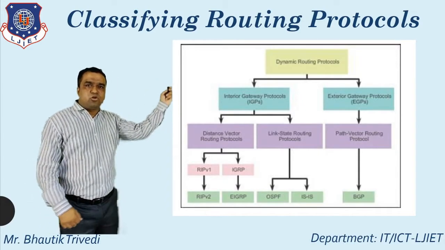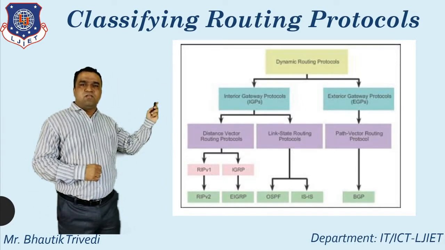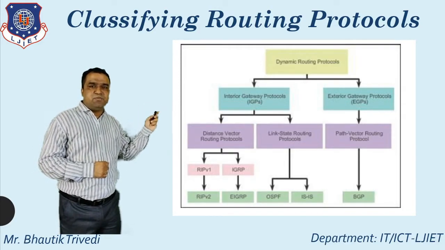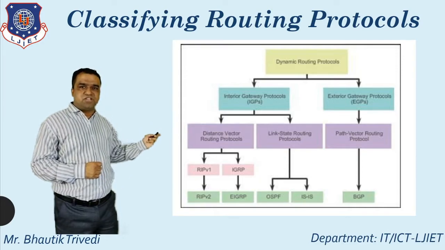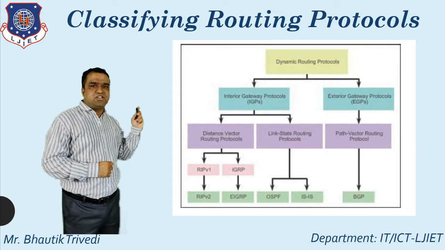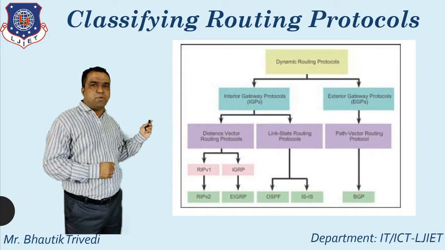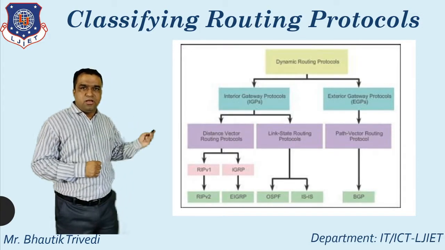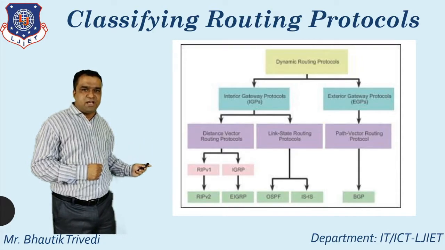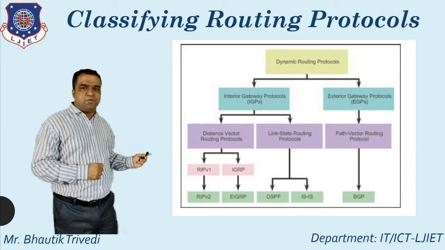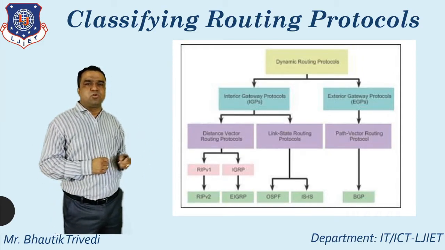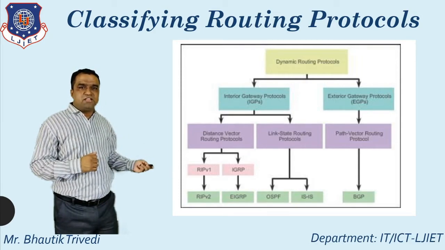Dynamic routing protocol is divided into two parts: one is the IGP, the second one is the EGP. IGP is again divided into two parts: distance vector routing protocol and link state routing protocol. And exterior gateway protocol is divided into path vector routing protocol. Distance vector is again divided into RIP version 1, RIP version 2, IGRP and EIGRP. And the link state routing protocol supports two. One is OSPF.